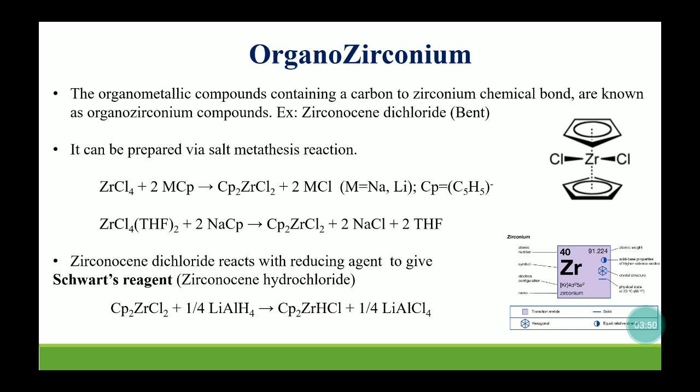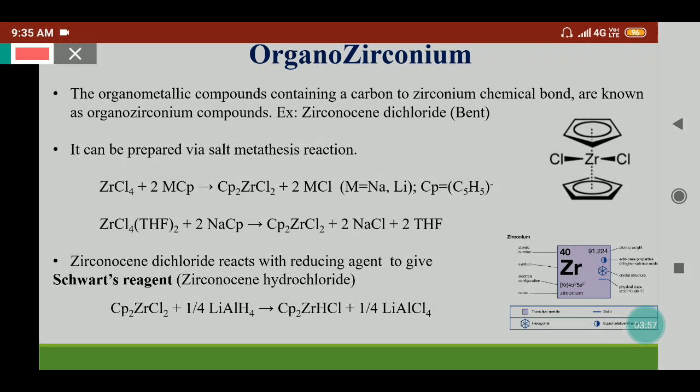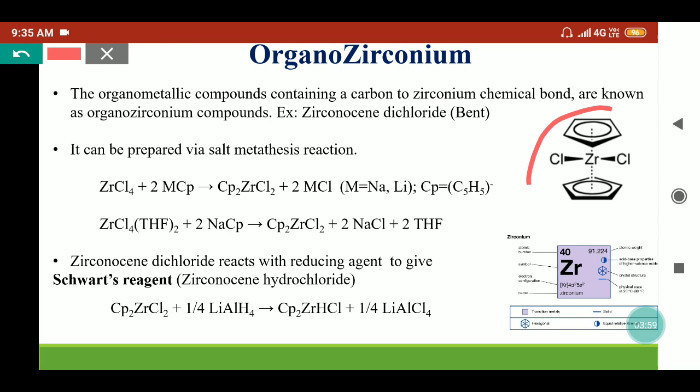Now coming to the zirconium complexes. Organozirconium complexes are those complexes which contain a carbon-zirconium chemical bond. So these are known as organozirconium complexes. For example, we can say zirconocene dichloride. This is a bent molecule. It is not a completely sandwich compound because these two cyclopentadienyl rings are not parallel with each other.